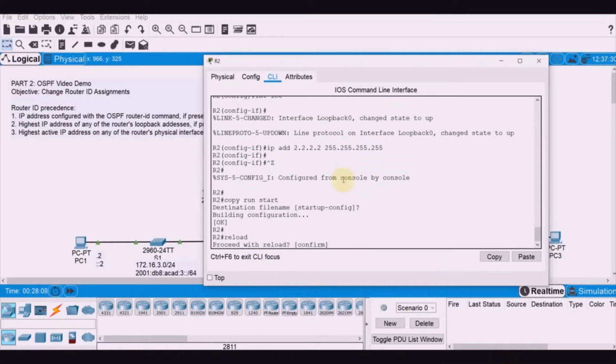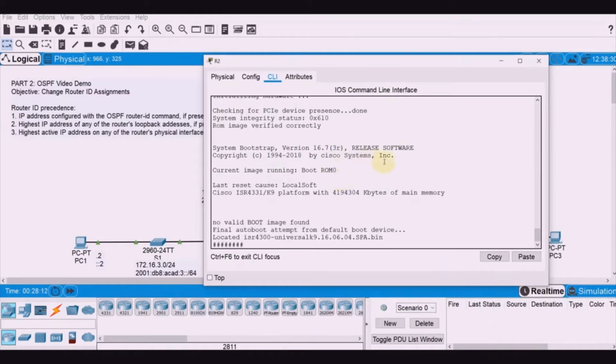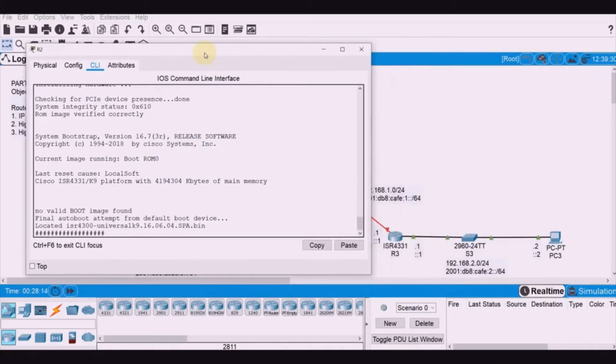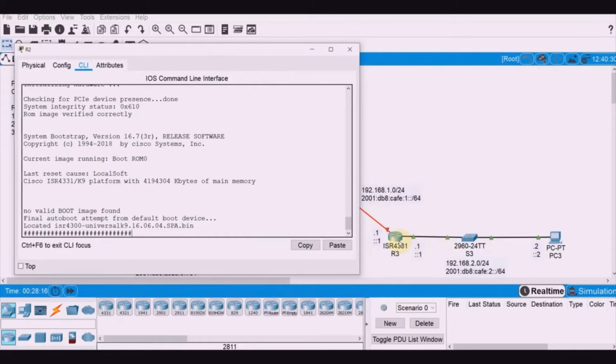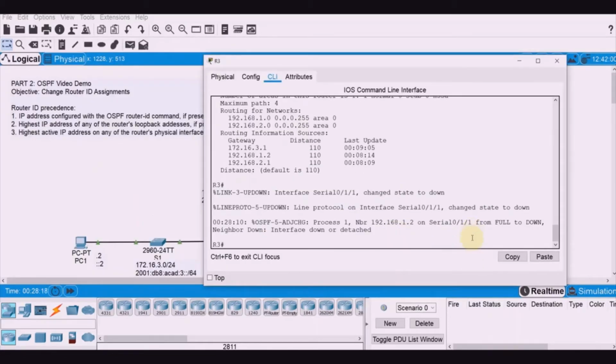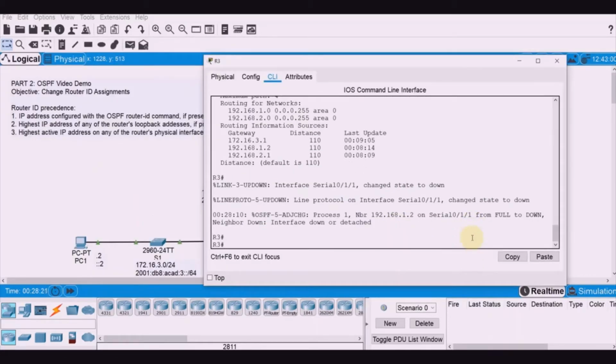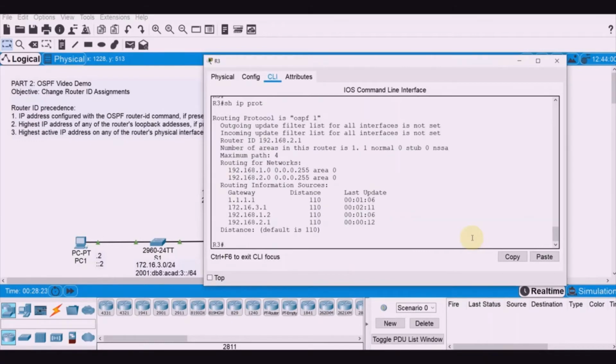Reload. Okay, so let's do the same for router 3. While waiting, let's configure router 3 here. Again, when we have show IP protocol, it's still using precedence 3. So let's do it.